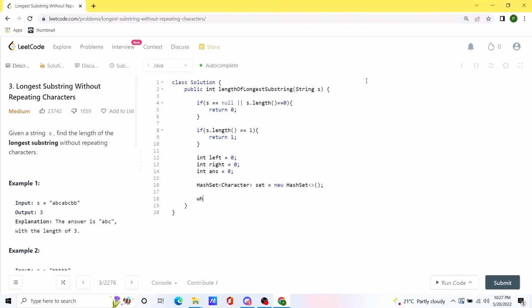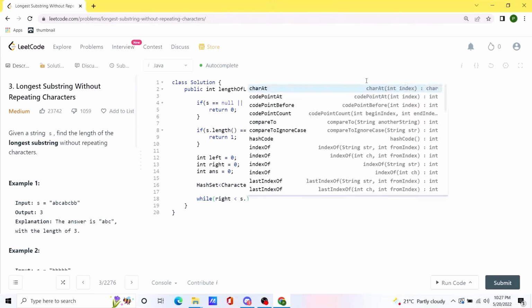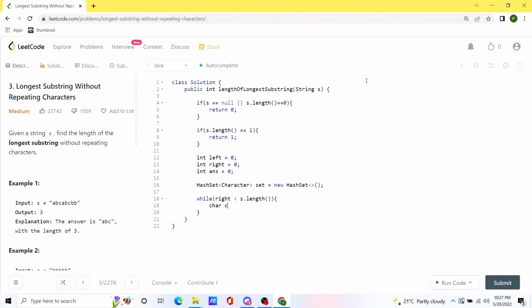So first of all, we are going to run a while loop till the point where right reaches the end of the string. First of all, we are going to initialize a character variable to find the value of that particular index. And then we will check whether this value exists inside our hash set or not. If the value exists inside our hash set, we are going to remove it from our hash set, and we are also going to update the value of our left pointer.